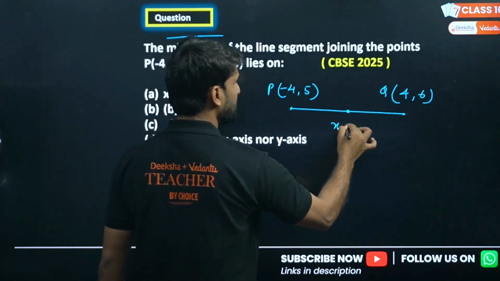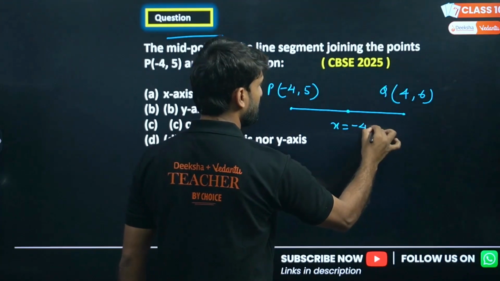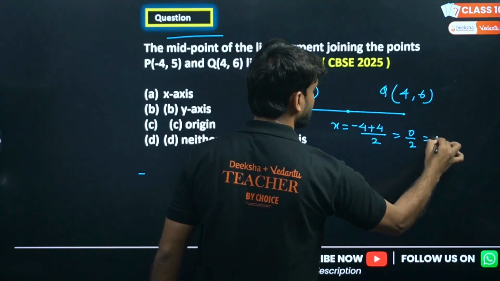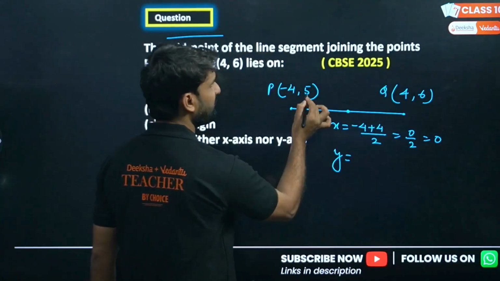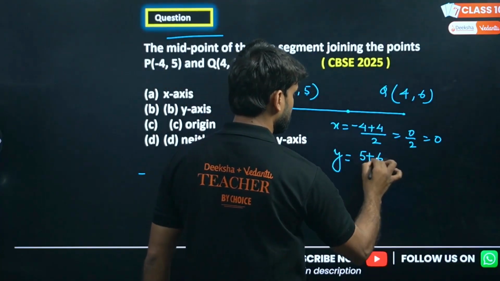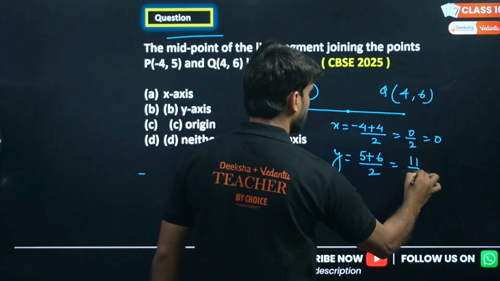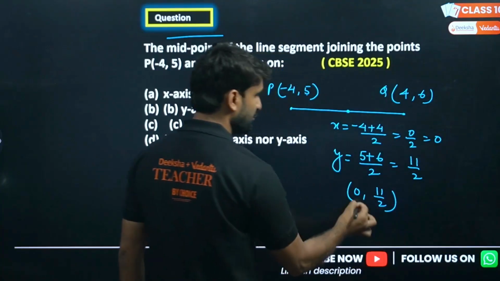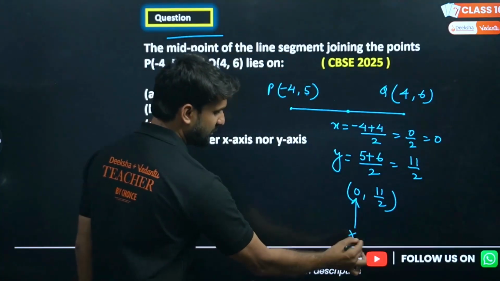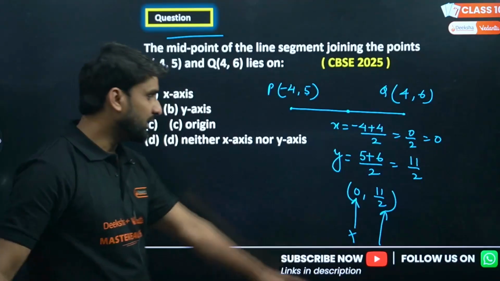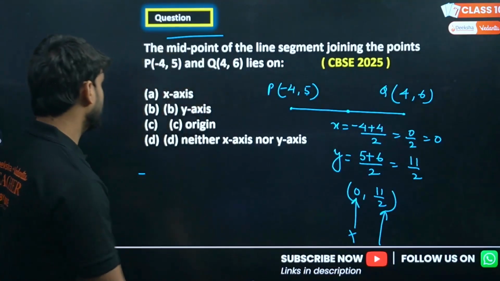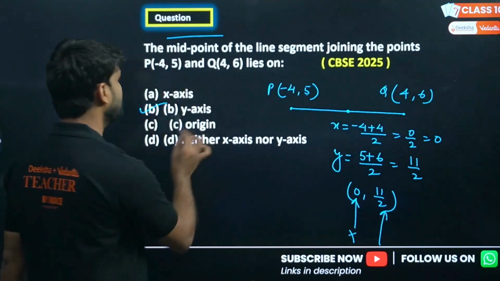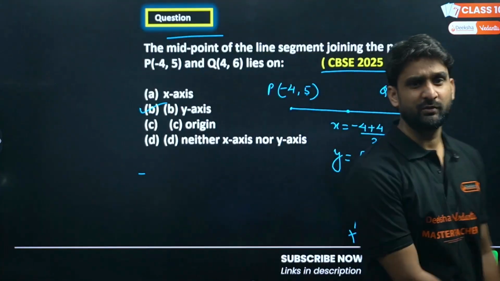So what will be the midpoint? The average. Minus 4 plus 4 divided by 2, this is 0 by 2, which is 0. Then find y: 5 plus 6 divided by 2, this is 11 by 2. So the coordinates are (0, 11 by 2). The x coordinate is 0 and something is y. If the x coordinate is 0, it indicates that the point will be on the y-axis. B is the correct option because x is 0. So the answer is on the y-axis. Very easy question. CBSE 2025.